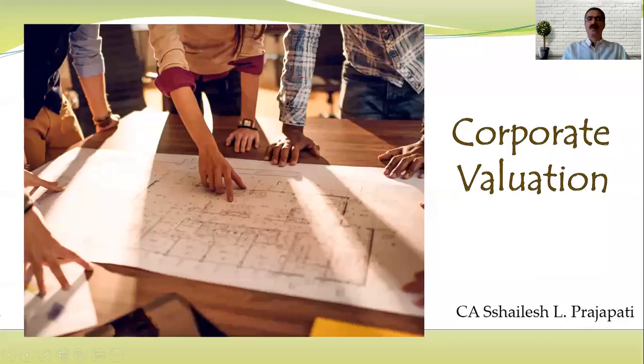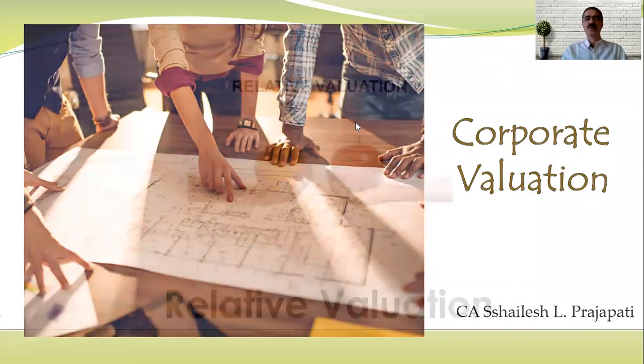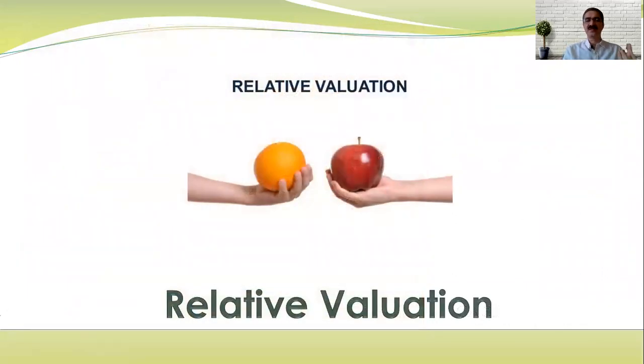Let us look at the slides first, theory first, and then if time permits, we'll look at the practical concept. All right, friends. Let us look at the relative valuation. You can compare with related companies only, and not unrelated companies. Whenever you compare for valuation purposes, the relative measurement is necessary.